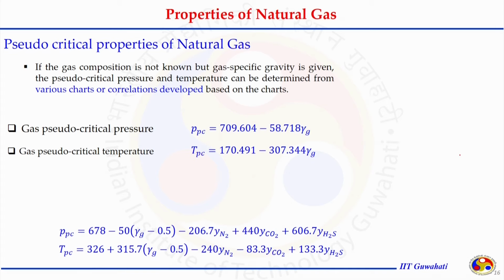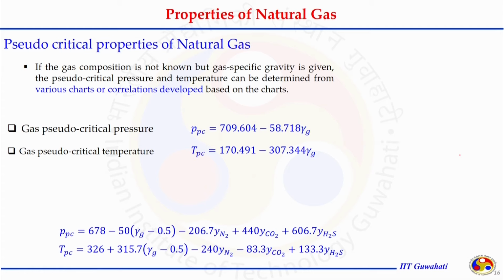Now, let us see how pseudo critical properties of natural gas can be estimated. If we know the composition of the natural gas, fine, but there might be a possibility when the compositions are not known, but specific gravity is told to us. So, the data are given in the form of a specific gravity, not in terms of the composition, then how to calculate the pseudo critical properties of natural gas? A correlation for pseudo critical properties can be used, and these temperature and pressure can be determined from various charts or correlations developed in the past.